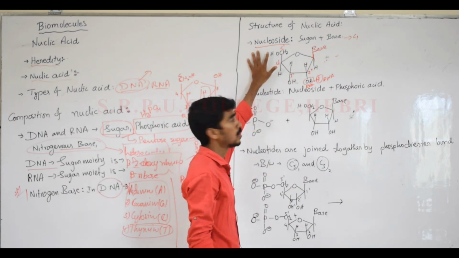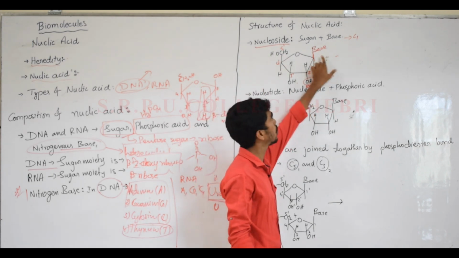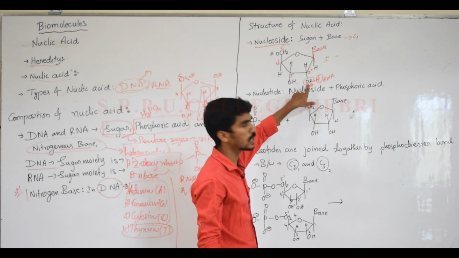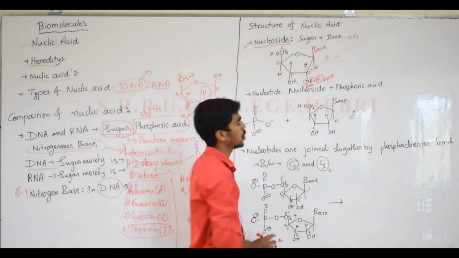They may ask one more question: what is a nucleoside? You should write that it is the combination of a base with the sugar moiety. For RNA you should write OH here; for DNA you should write H only. That is about nucleosides.